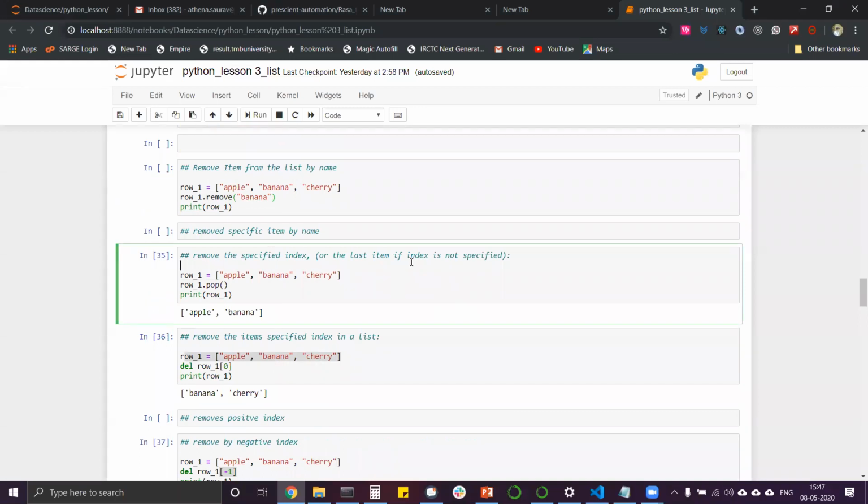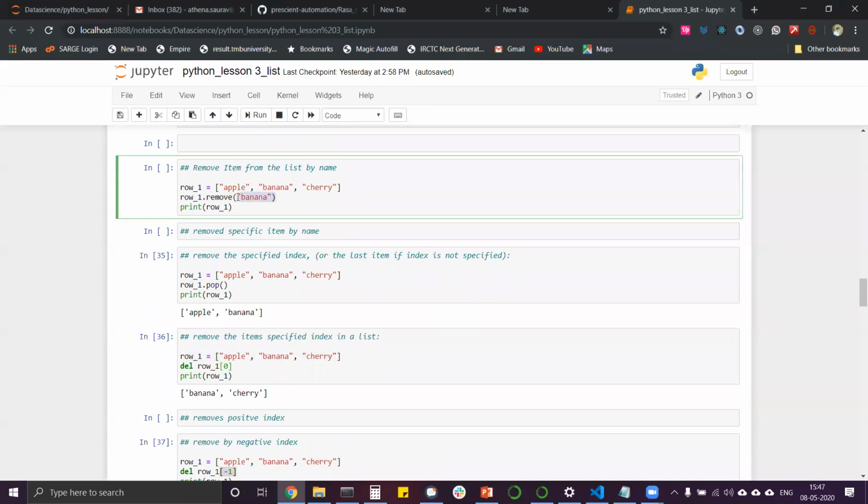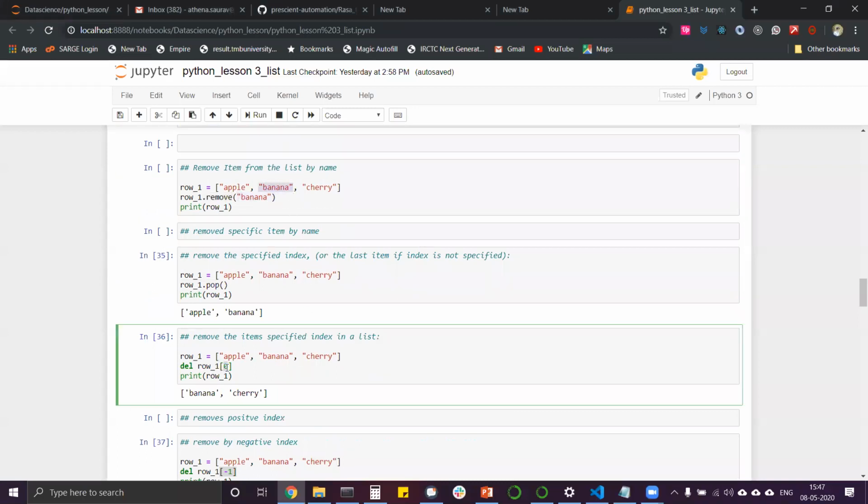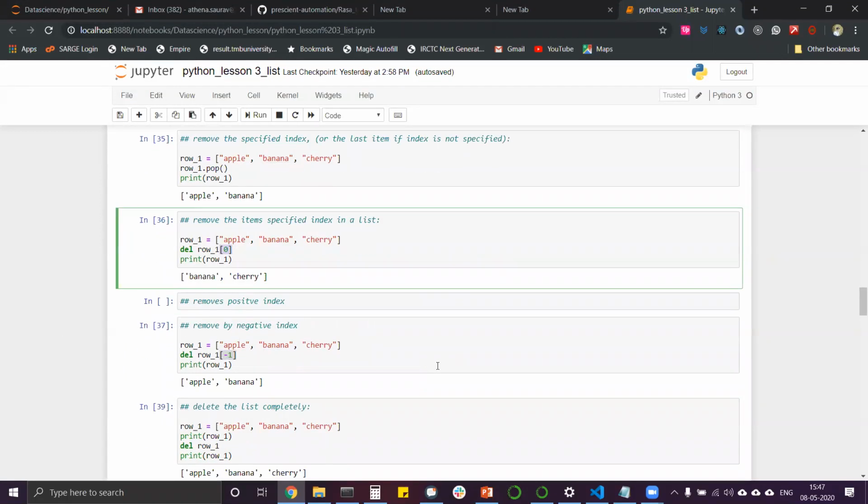Then we discussed deleting the row with an index position. Like here we were deleting with a name, which means wherever the banana is, it will be removed. Now here, wherever the 0 is, it will be removed. So the 0th index position is removed, and only banana and cherry are left. And if we don't pass this parameter, any index position with the del command deletes the entire row. This much you guys understood?